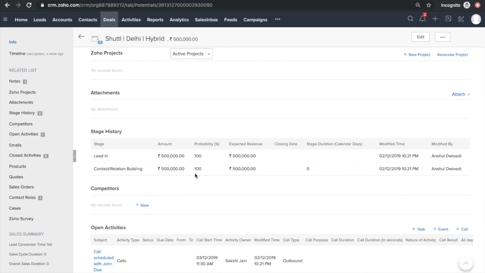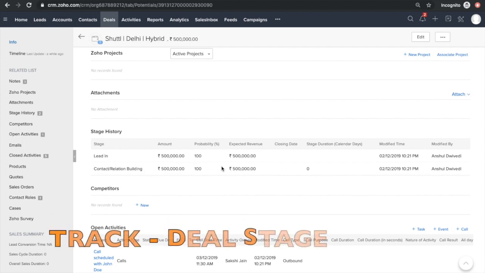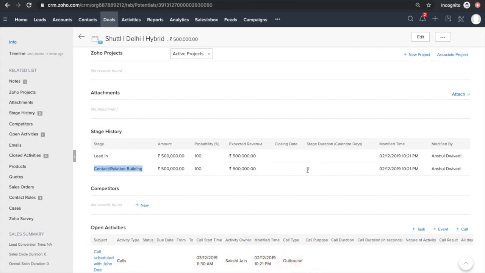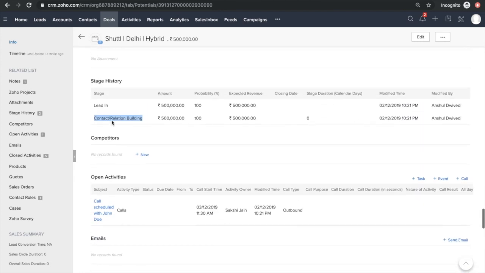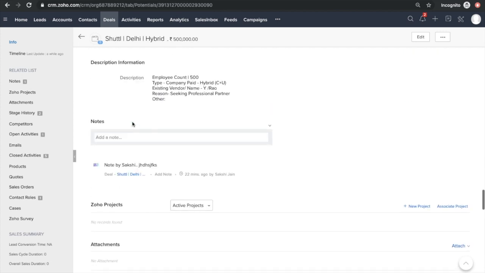Now we could also see different stages and when they have been converted by whom. So you could say it was in contact relationship building, then in lead in, and what was the duration for which they were there, number of days, and when they have been modified by whom, right? So let's see, now I could see two different stages.